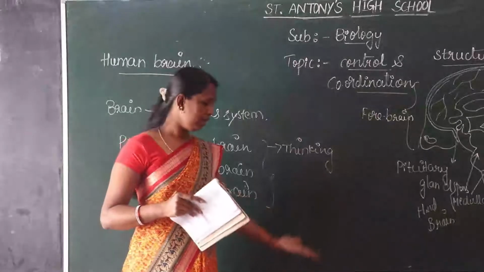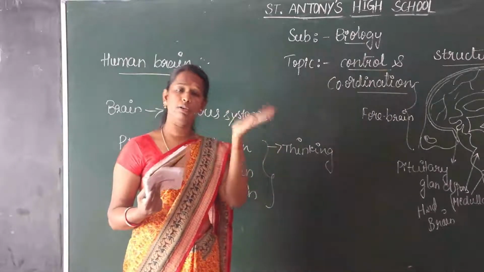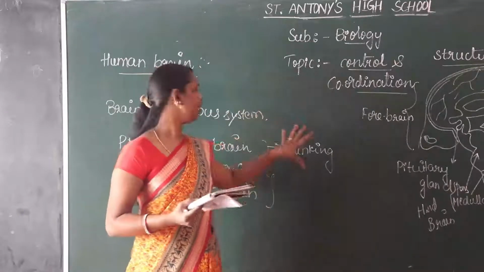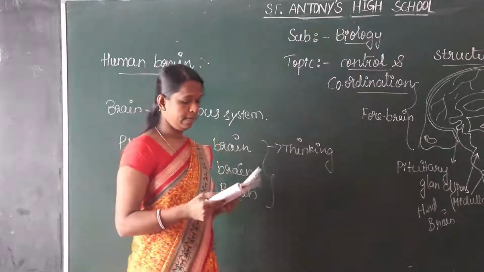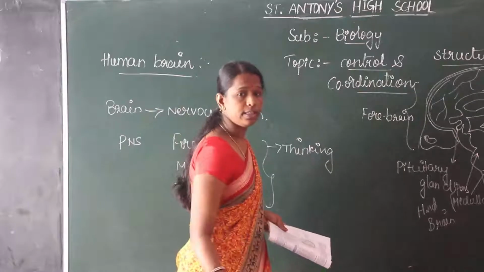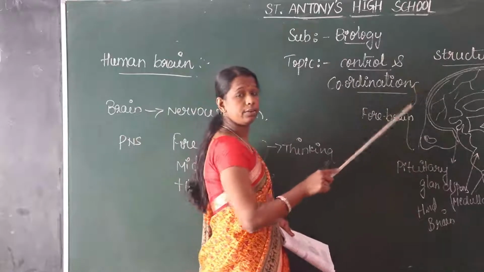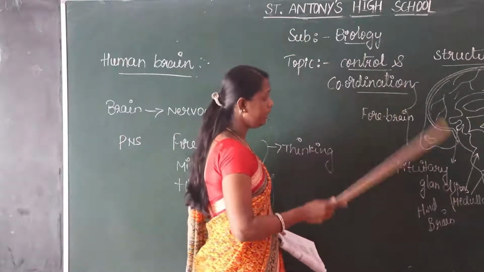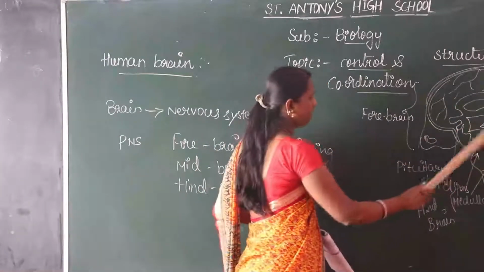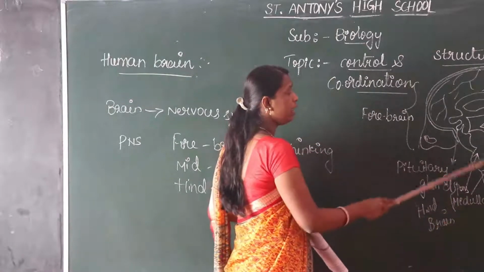Immediately, if some crackers burst near you, what happens? We run away or we close our ears, and close our eyes also. So these are the thinking capacities under the control of the brain. Study here the diagram with the labels of the human brain. See children, this is the forebrain. This controls the thinking capacity. And the next, the midbrain, at the center of the brain. And we observe the hindbrain. In the hindbrain, the pons and medulla are present.